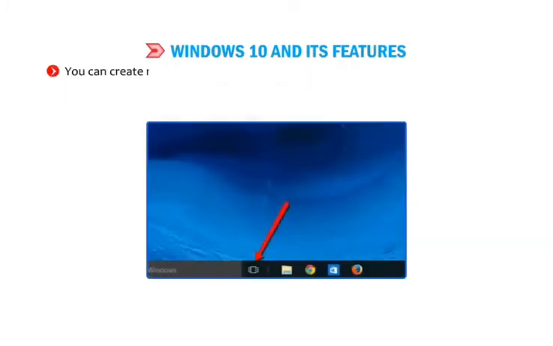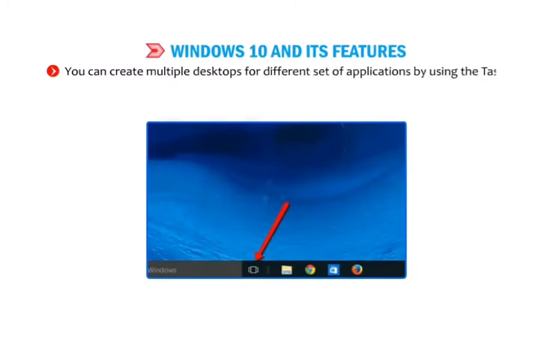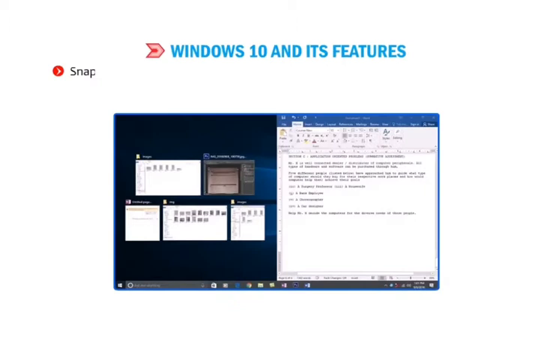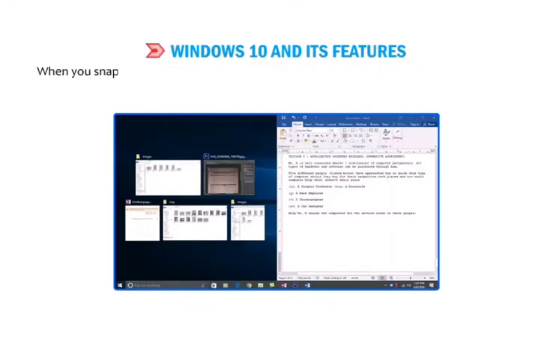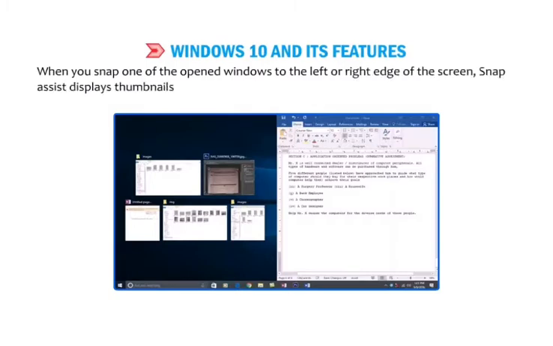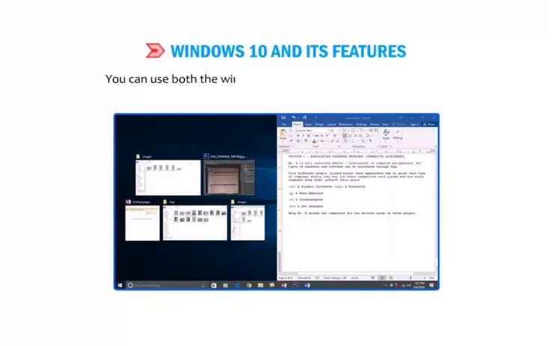You can create multiple desktops for different set of applications by using the Task View button. Snap Assist is a useful feature that helps you to rearrange your windows to make best use of your screen space. When you snap one of the opened windows to the left or the right edge of the screen, Snap Assist displays thumbnails of other opened apps that can be snapped in the unused space. You can use both the windows at the same time simultaneously.